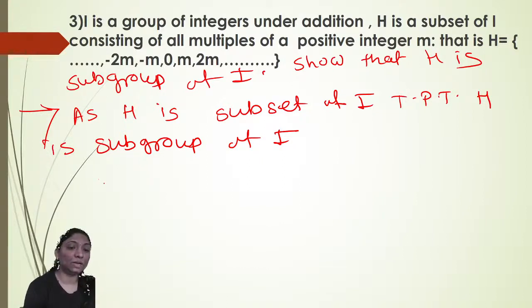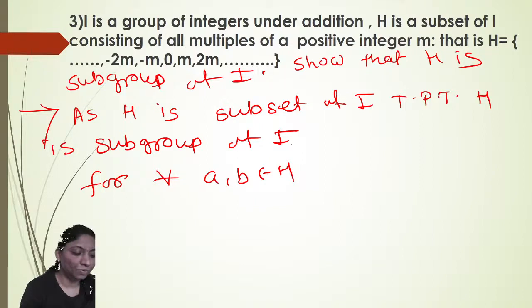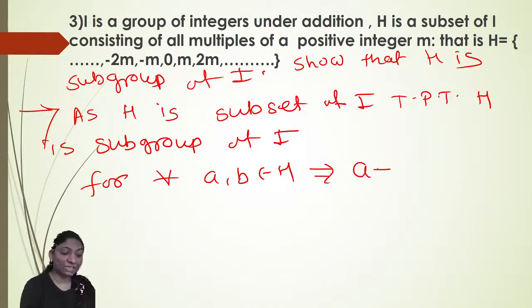So it's very simple. For all A, B belongs to H, we have to prove that A plus the inverse of B belongs to H. Now here the operation is addition. So what is the inverse of B here?